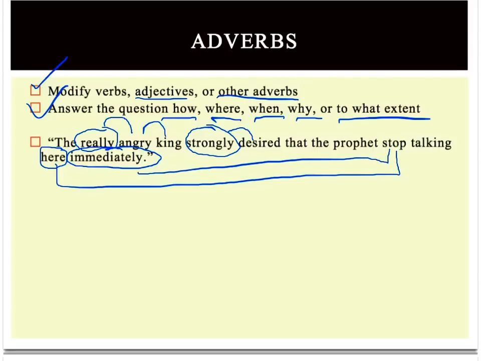So there's a sentence with a lot of adverbs, really way too many adverbs. You want to limit the number of adverbs you use in your writing. But that shows us a variety of the kind of adverbs that get used, how they modify not just verbs, but also adjectives and other adverbs.